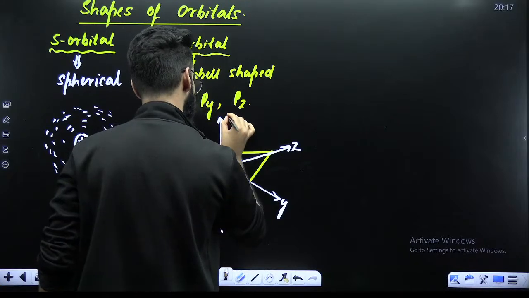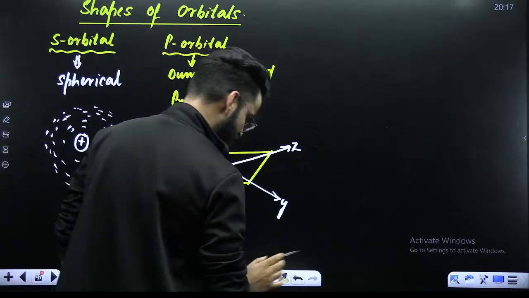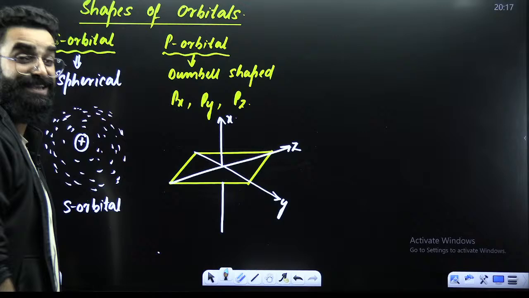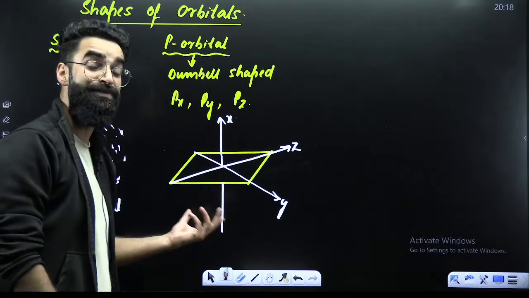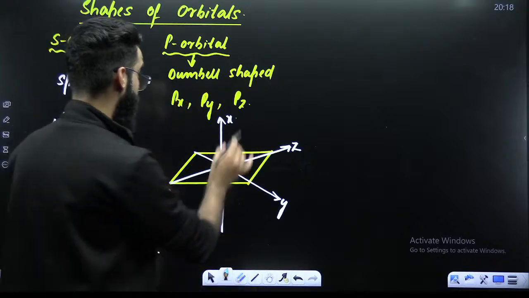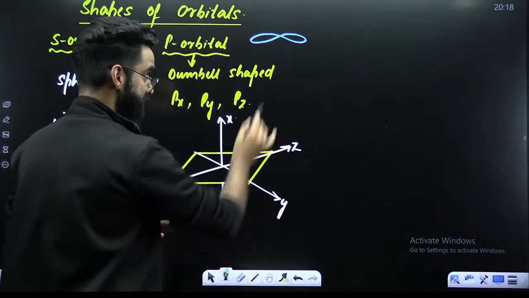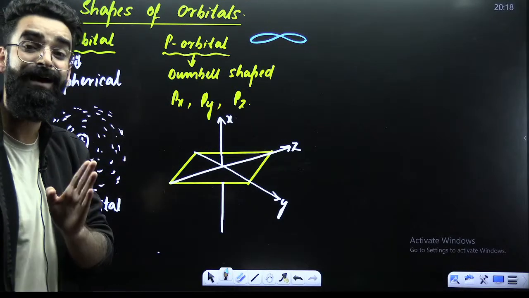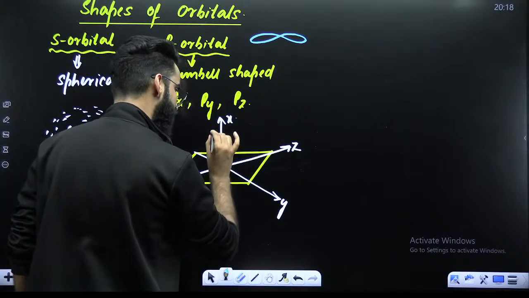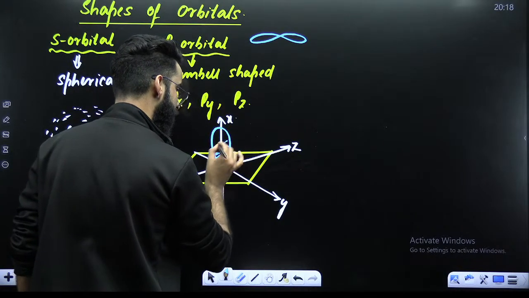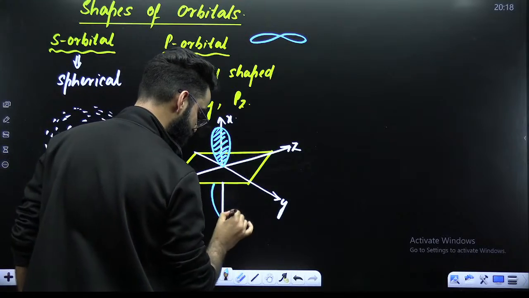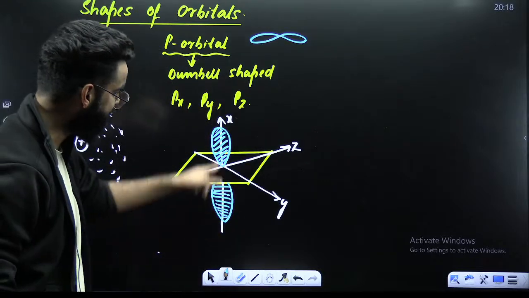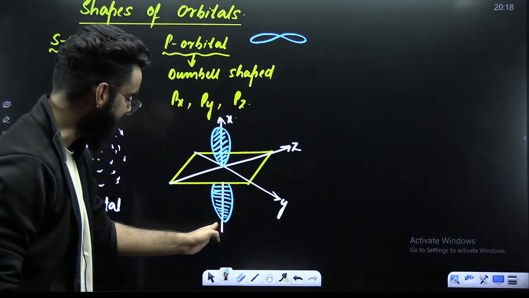This is your x-axis. In case of Px, since the P orbital is dumbbell shaped, it has got 2 lobes. Both the lobes in case of Px lie along the x-axis. So this is one lobe, and this is one more lobe. So electron density is lying along the x-axis.